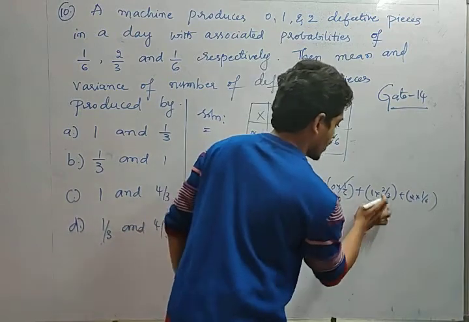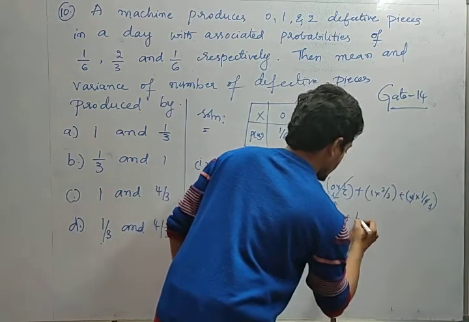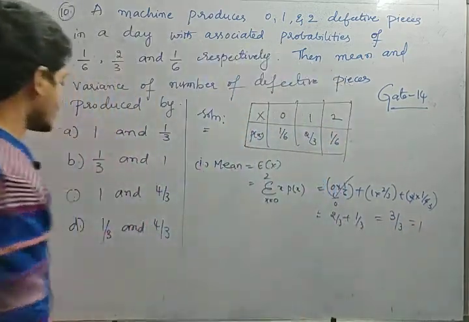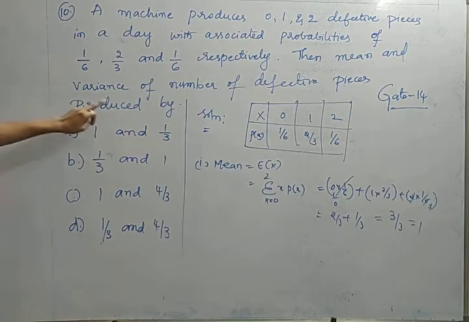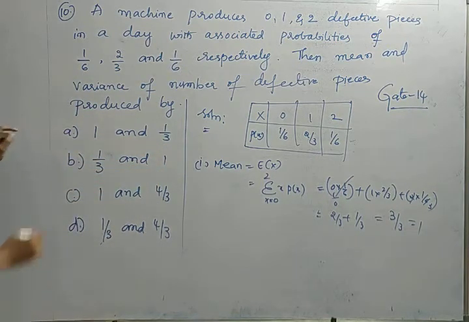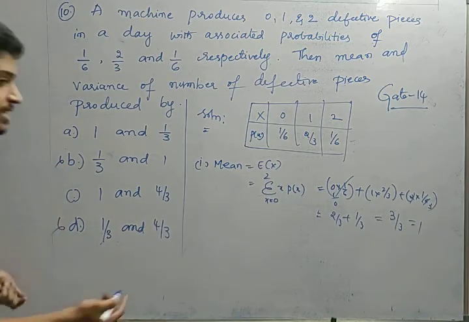So this is 0. 1 into 2 by 3 is 2 by 3, plus 2 into 1 by 6 is 1 by 3. 2 by 3 plus 1 by 3 is nothing but 3 by 3. That value is equal to 1. So mean value is 1, friends. Variance is on the right side, so this option is incorrect. This option is incorrect. So A and C might be the answers. So let us see the variance also.